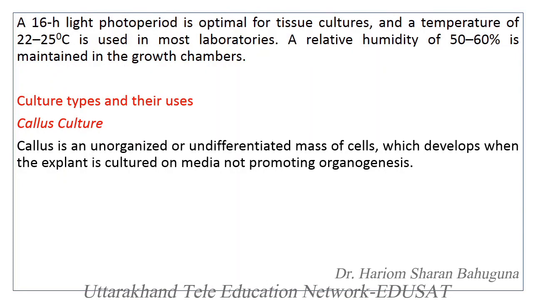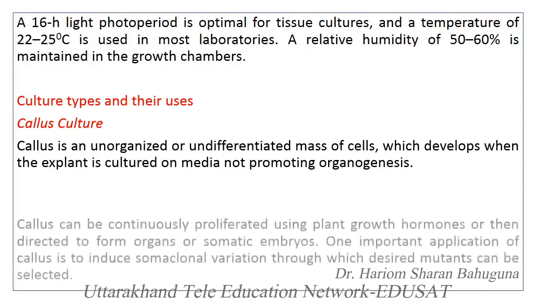It means whenever a plant part is used for a tissue culture program and it is placed in a nutrient media that does not promote organ formation, neither shoot formation nor root formation, then an unorganized mass of cells is produced. This unorganized or undifferentiated mass of cells is known as callus.